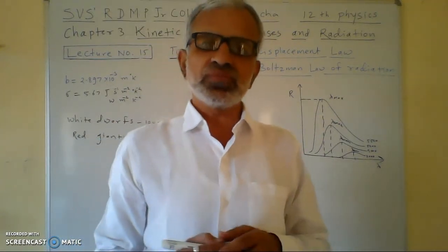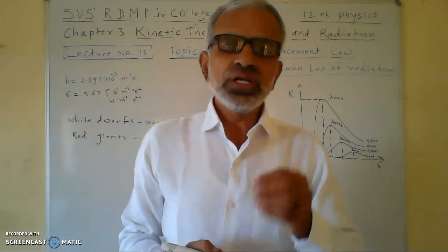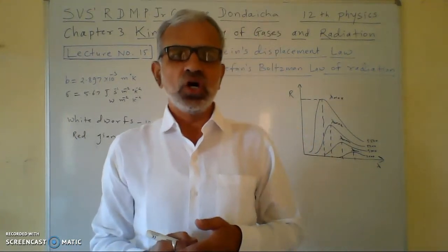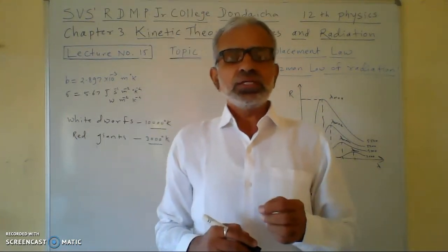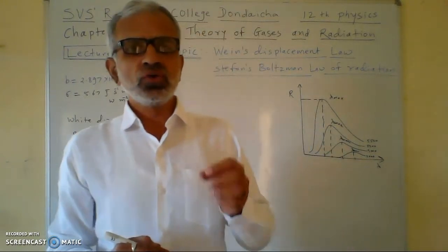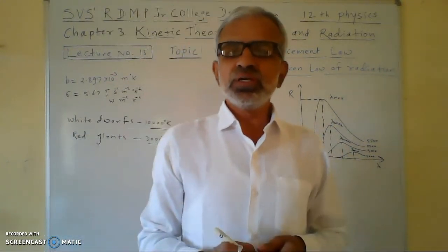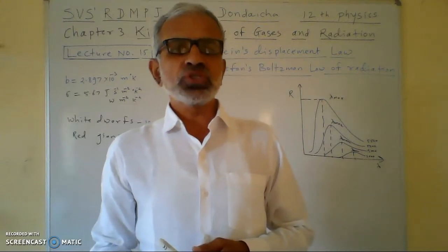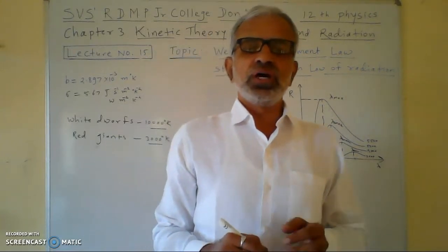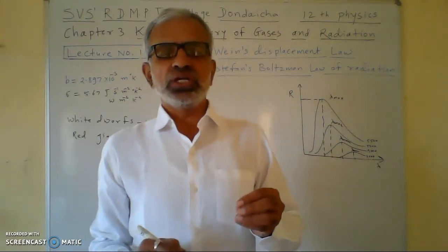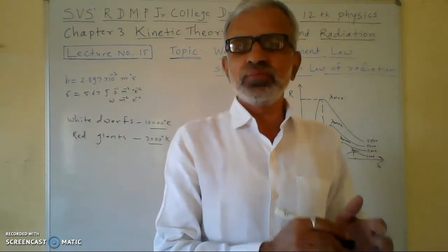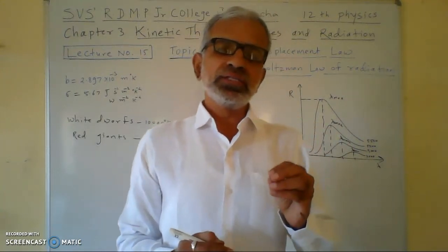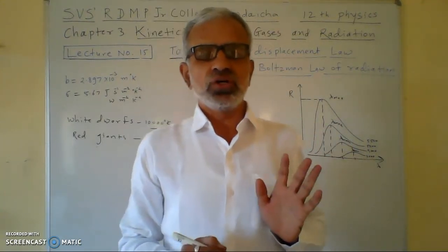So what is Wien's displacement law? According to Wien's displacement law, the wavelength corresponding to the maximum emissive power is inversely proportional to the absolute temperature of the perfectly black body, and this is called the Wien's displacement law.